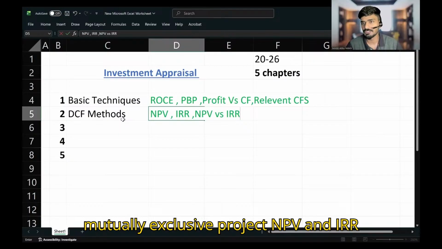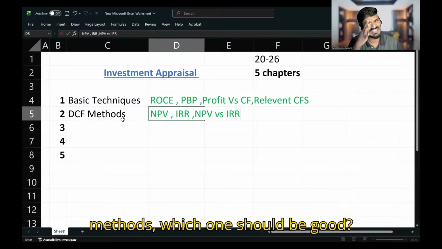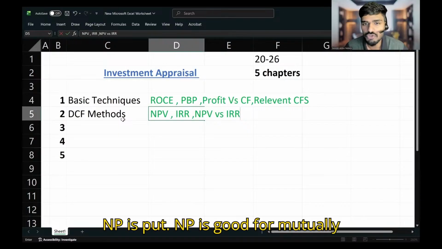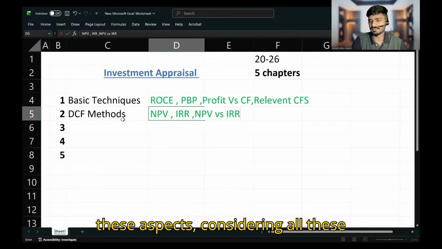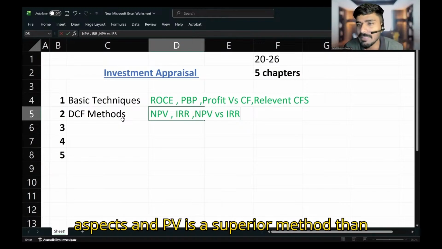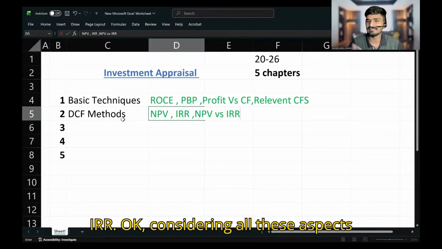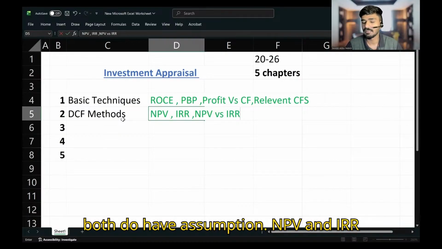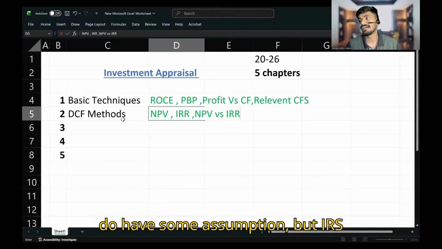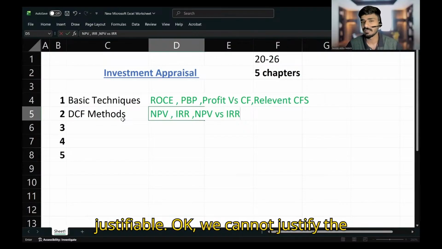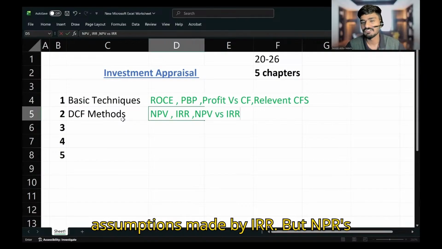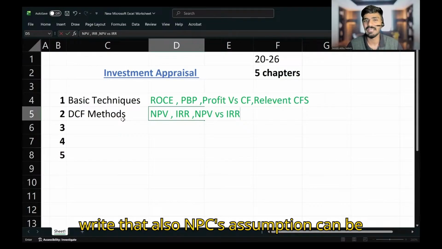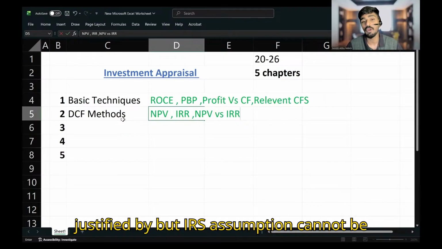For mutually exclusive projects, between NPV and IRR methods, which one should be used? NPV is good for mutually exclusive projects. So considering all these aspects, NPV is a superior method to IRR. Both have assumptions, but IRR's basic assumptions are not justifiable, while NPV's assumptions can be justified. You can write that also.